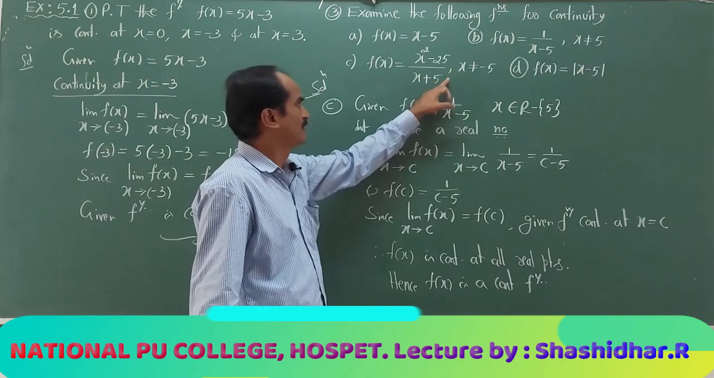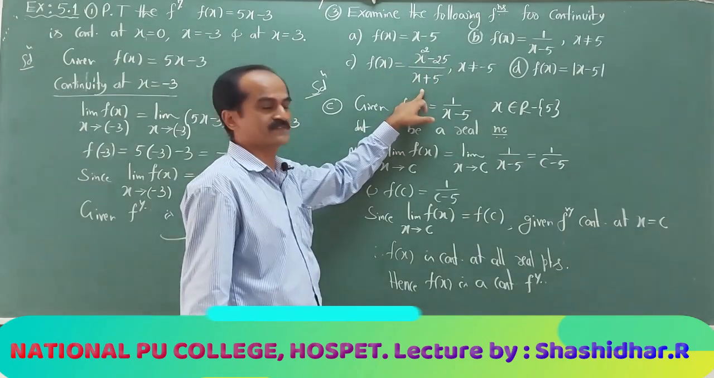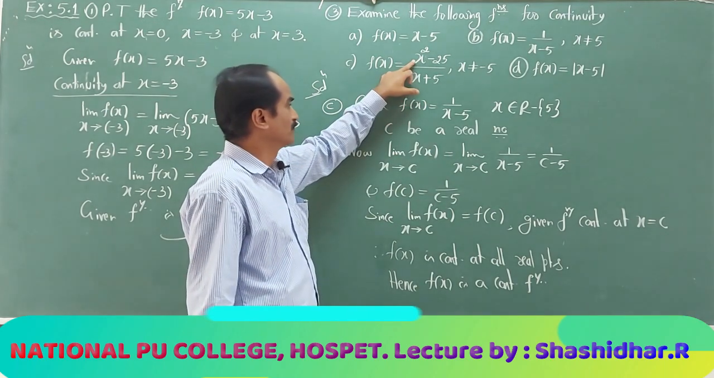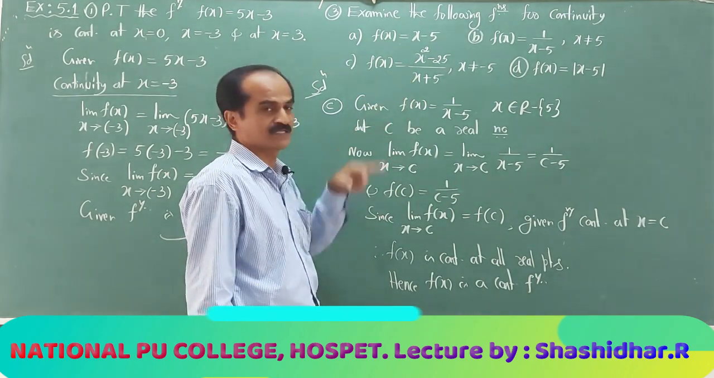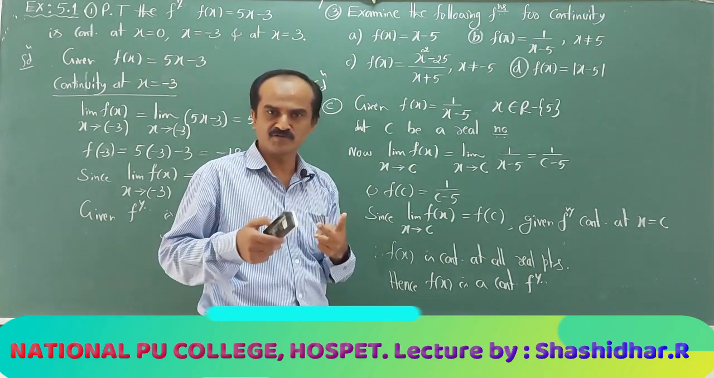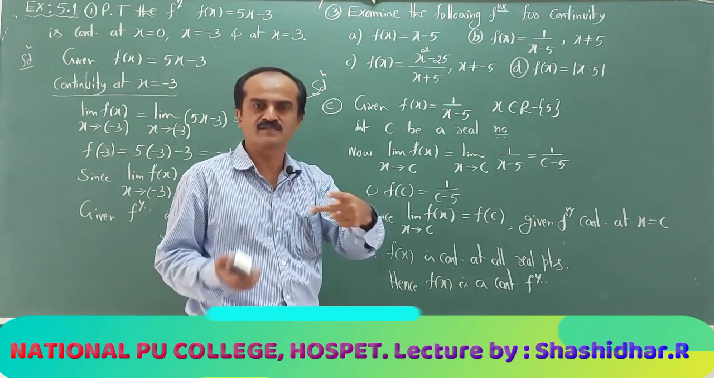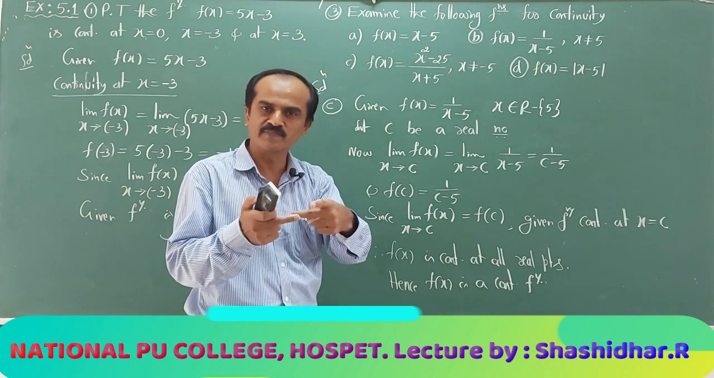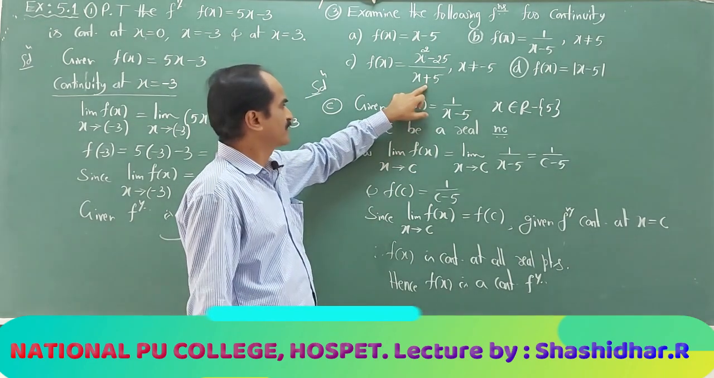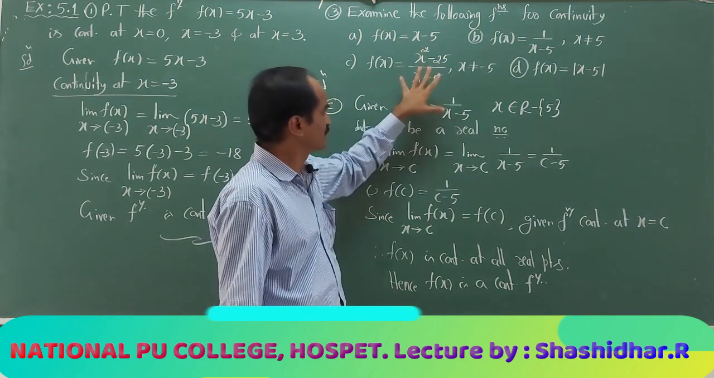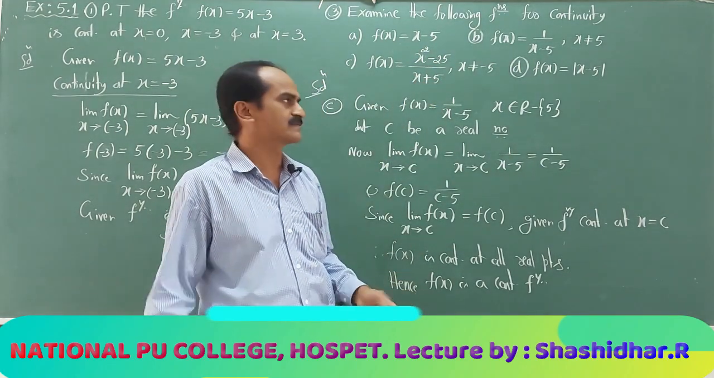Similarly, this one, x square minus 25 by x plus 5, is also a rational function. The numerator is a polynomial, the denominator is a polynomial. f of x and g of x both are continuous functions. The ratio is also continuous provided the denominator polynomial is different from 0. At which point does it become 0? Minus 5. So eliminate that number. In the rest of the real points it is a continuous function.